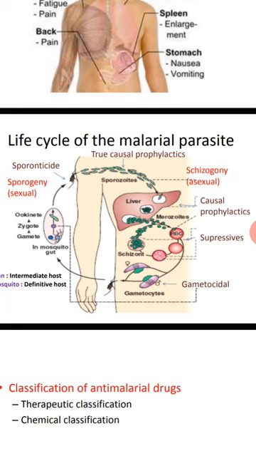Once merozoites are released from the liver, they immediately invade healthy RBC, where they feed on hemoglobin and multiply. Each merozoite converts into a schizont, which again fills with more merozoites.